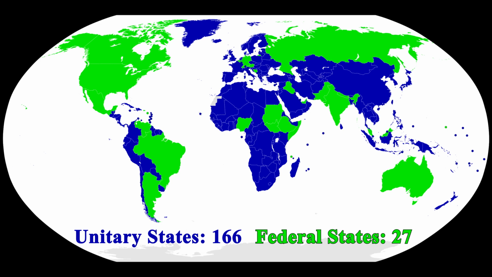In conclusion, the distinction between unitary and federal systems of government lies in the concentration of decision-making power. Unitary states centralize all decisions in the capital, while federal states maintain both a central government and local governments that determine regional affairs. Understanding these concepts enhances our comprehension of governance systems worldwide. While this video has provided a comprehensive overview, it is important to acknowledge that power structure exists on a spectrum, with confederations representing one end and full-fledged unitary systems on the other. By delving into these distinctions, we can gain a deeper understanding of the dynamics between central and local governance.